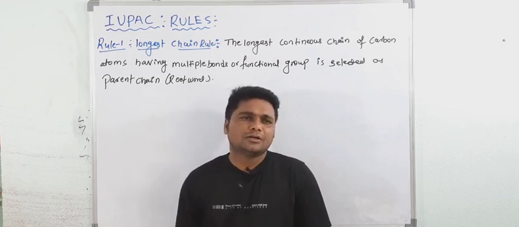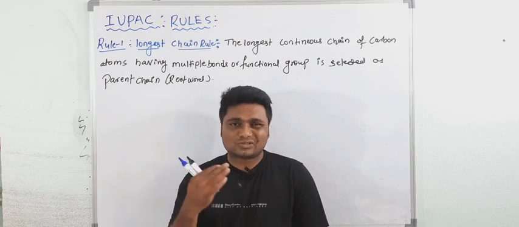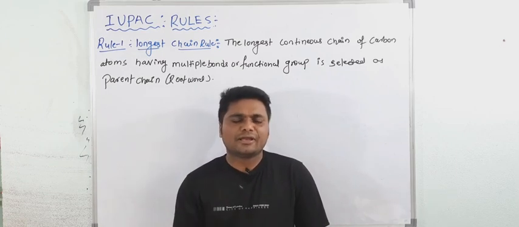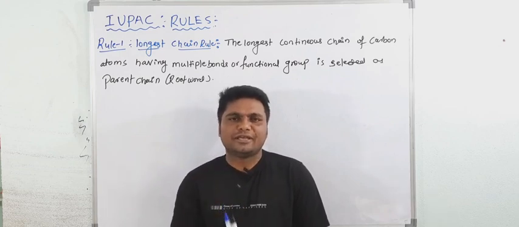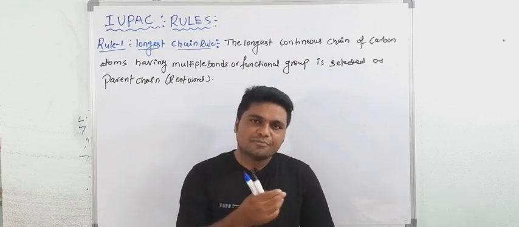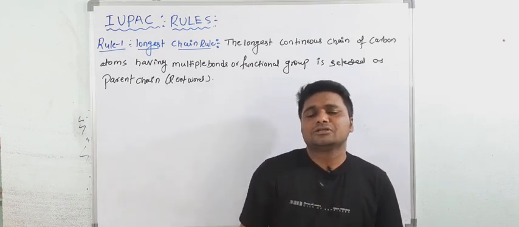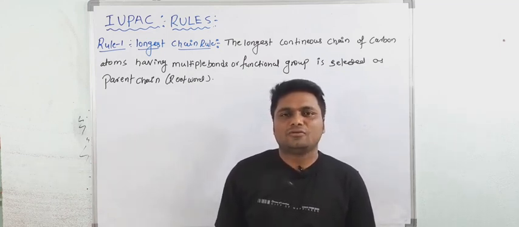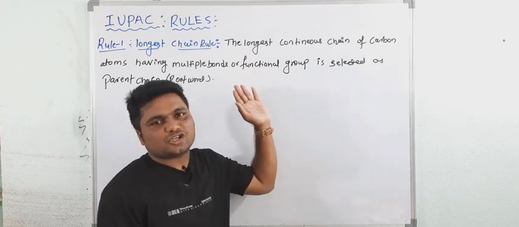See here, the IUPAC nomenclature is totally related to the structure. If you know the structure, then you are able to give the name. If you know the name, then you are able to draw the structure of the compound. See here, the first rule is the longest chain rule. So what is the longest chain rule?